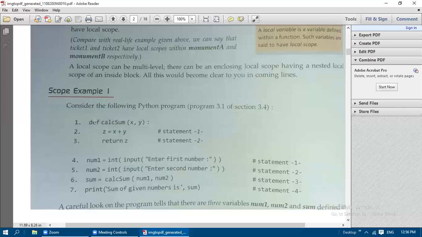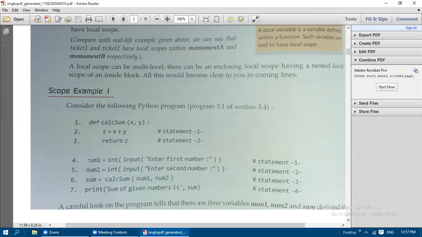Okay, so when you are typing this program, you need to type in the same manner only, without these line numbers. We need to type this entire program. So here we have 4 spaces. These two statements, that is line 2 and line 3, belong to this function calc sum. Statement 1 and statement 2 inside the function calc sum belong to that calc sum function only.